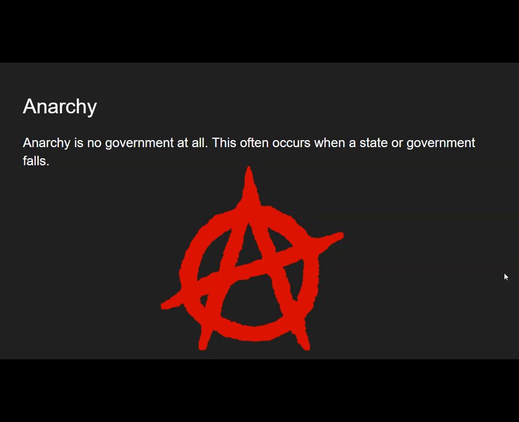The last form of government is anarchy. Anarchy is absolutely no government at all. There are no laws and no rules, and oftentimes this leads to absolute chaos. Again, anarchy usually follows the fall of a government or a state. And really, there are no examples of that going on today. However, places like Somalia and Syria have gone through stages of anarchy, which then leaves their country open and vulnerable to organizations forming such as ISIS.